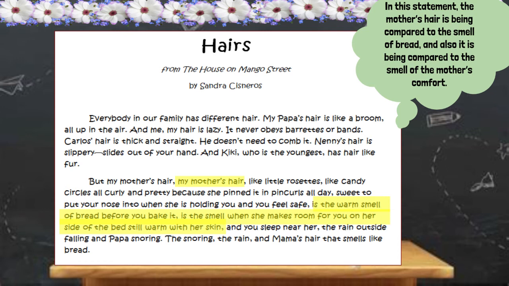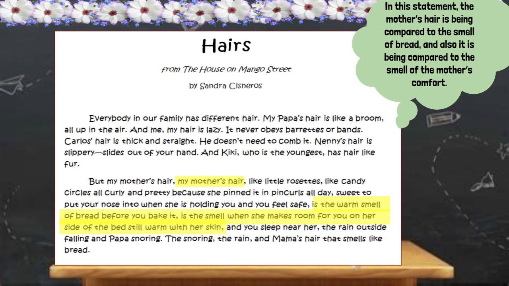My mama's hair. And just like in that practice that we did before, my mama's hair or my mother's hair has been mentioned earlier in the paragraph, and the comparisons will come later on in the paragraph. Let's go through that together now.